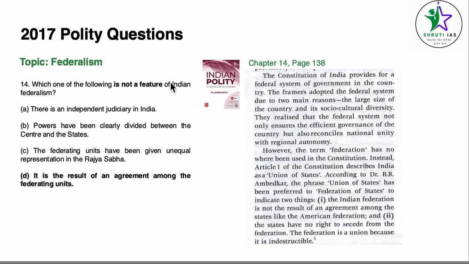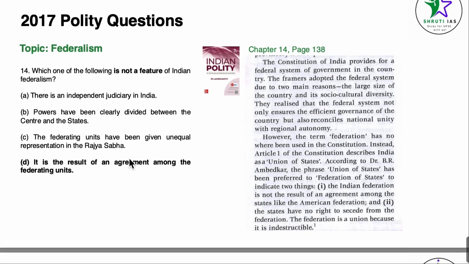So now if you look here in terms of federalism, D is the answer, because this is not a feature of Indian federalism. This is a feature of the American federalism. And these other 3 points have been given in this chapter and they are absolutely correct.